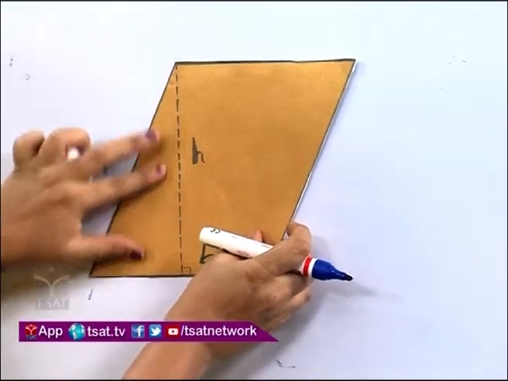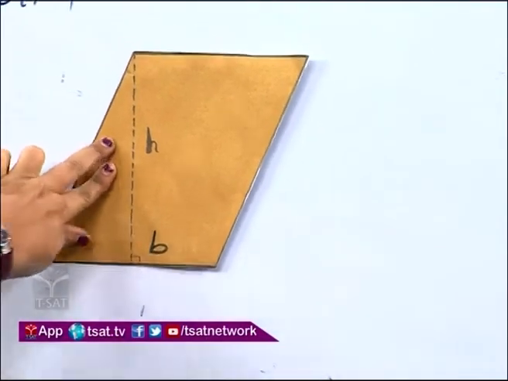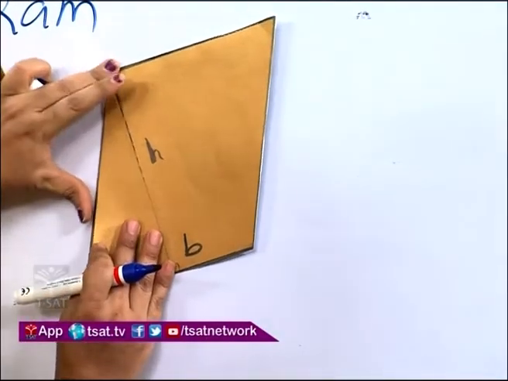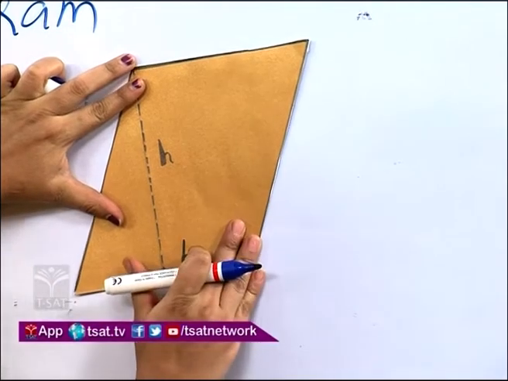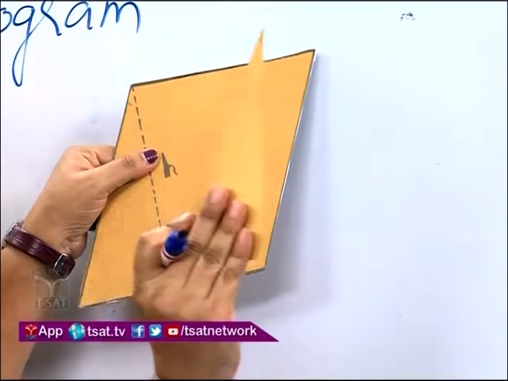If we cut this parallelogram along its height, then we have one triangular piece.